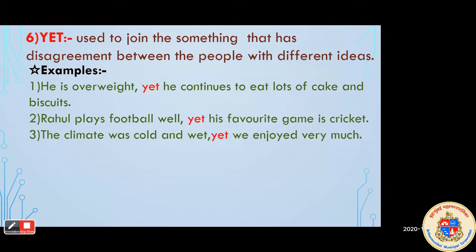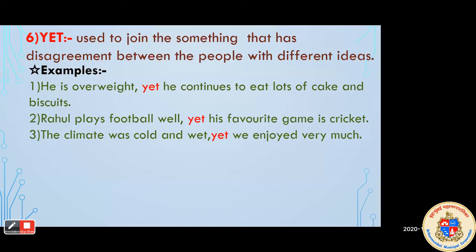If we observe carefully, we can understand that these both are things that are opposite. In the sentence, he is overweight. Okay, he is already overweight. He continues to eat lots of cake and biscuits. So here, what we are going to say is that he should not eat lots of cake and biscuits because he is already overweight. But he is eating. It means two different ideas are given here, which we join with the help of the conjunction yet.